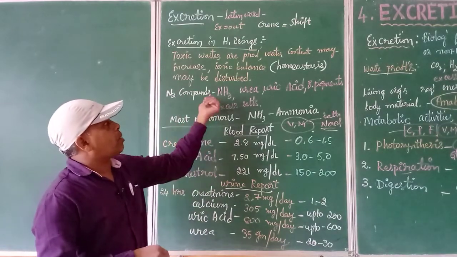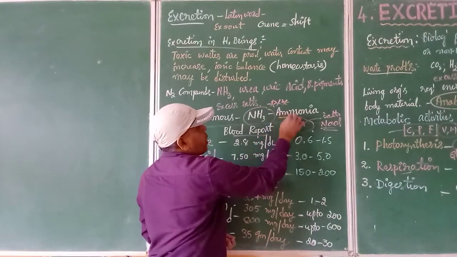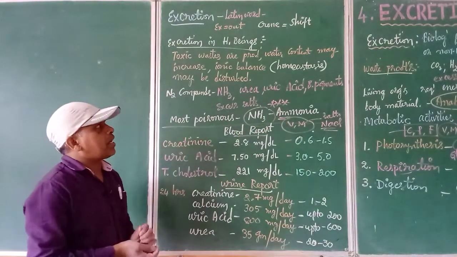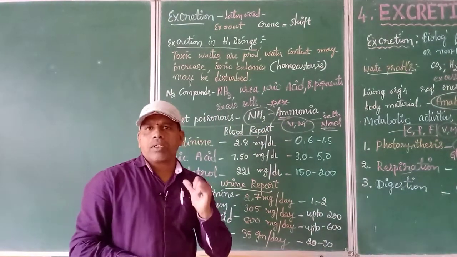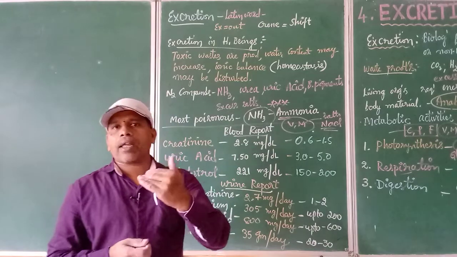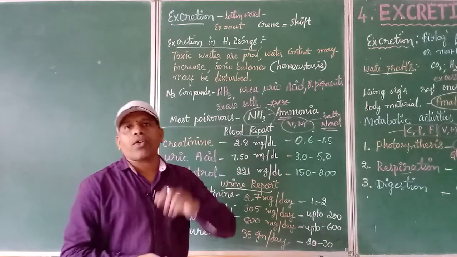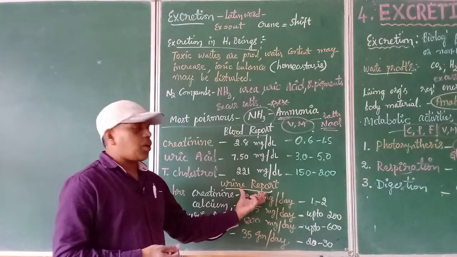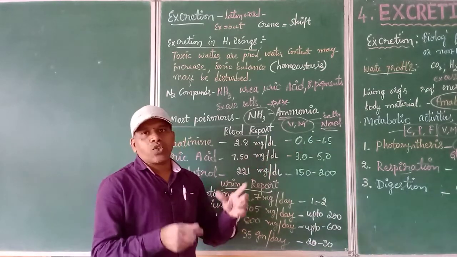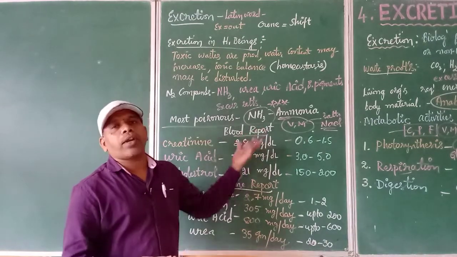The most poisonous among all these substances, the most dangerous one, is ammonia, NH3, a highly poisonous substance. Now, to understand in more detail how toxic they are and how much danger they cause in our body, we are given one report: blood analysis and urine analysis. If you turn the page, you can see the Department of Biochemistry. The blood report and urine report of a person are given, with common ranges, and the standard values taken from the blood report and the urine report.